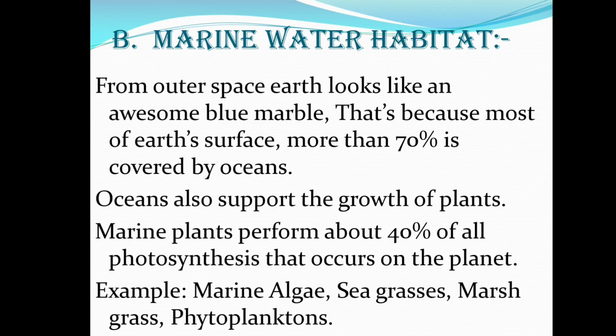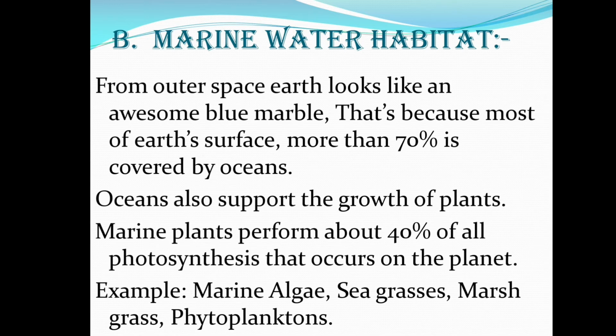Marine water habitat. From outer space, Earth looks like an awesome blue marble. That's because more than 70% of the Earth's surface is covered by oceans. Oceans also support the growth of plants. Marine plants perform about 40% of all photosynthesis that occurs on the planet. Examples: marine algae, sea grasses, marsh grass, phytoplanktons.